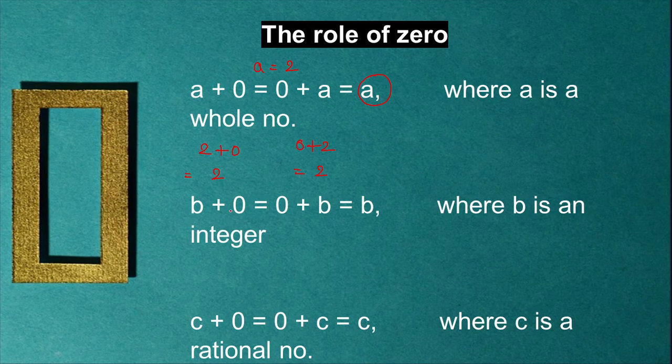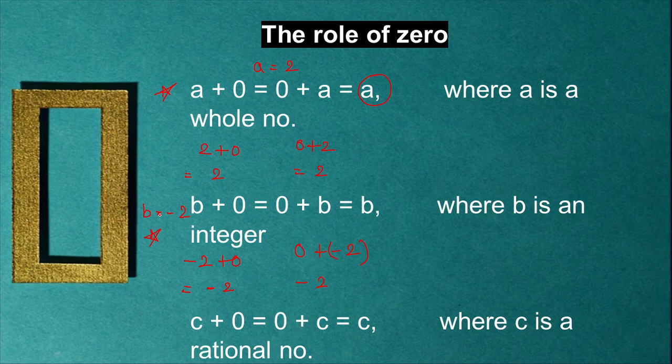Okay. So then let's see this with b, another one. Let's add 0 to an integer. Now what are integers? All the negative numbers and positive numbers along with 0. Now here I am considering b as minus 2. So let's check. Minus 2 plus 0 is going to be minus 2. And 0 plus b means 0 plus minus 2. It is going to be minus 2, which is the same as b. So see, for whole numbers we verified it. For integers also we verified it. Whenever we are adding 0 to any whole number or integer, we are getting the number itself.